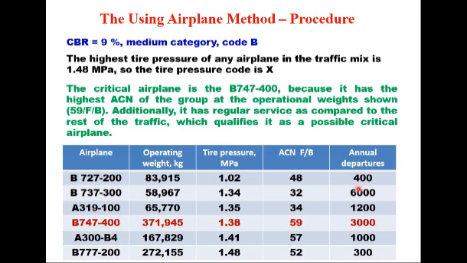Out of all these aircraft, the annual departure is maximum for this B737-300, that is 6,000, but its ACN number is very low, and therefore this is a regular aircraft using the service, and it also qualifies as a possible critical airplane.